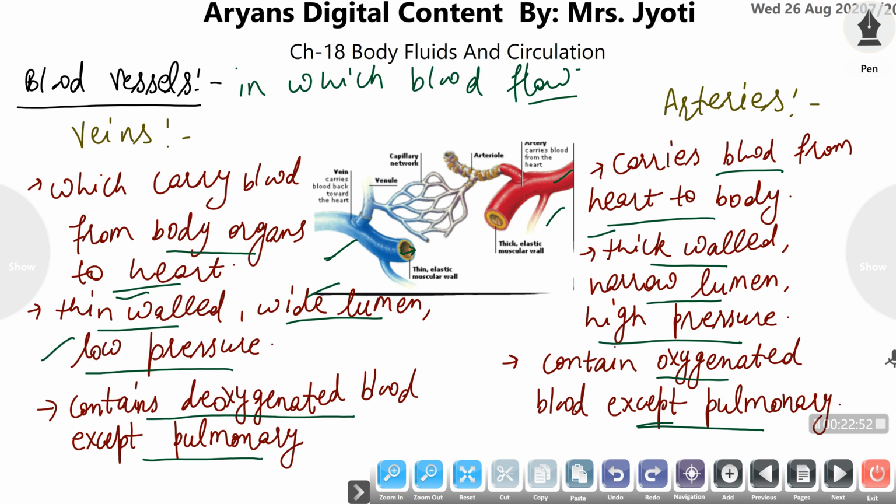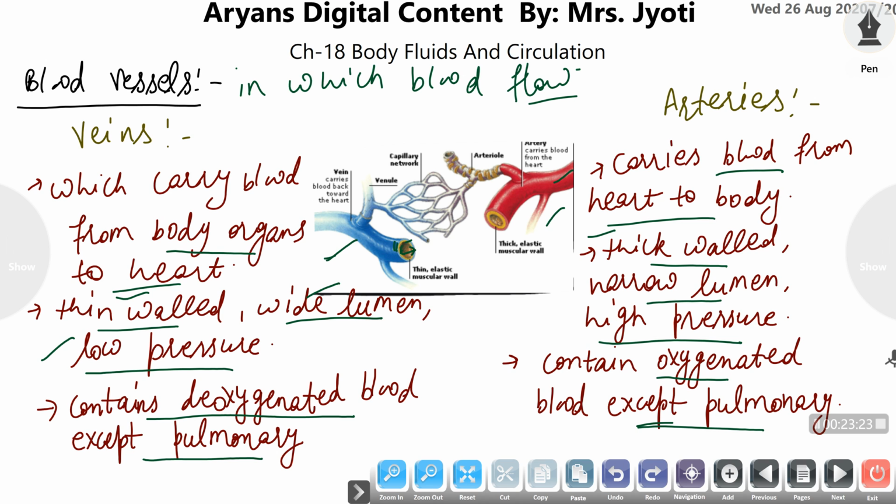The wall is generally made triple layered. The innermost and outermost will be the epithelium. Between the epithelial tissue there is a layer of connective tissue, and between the connective tissue and the epithelial tissue the muscular tissue is present. The muscular tissue is responsible for the flow of blood through the arteries. It makes the blood vessels flexible, making them suitable for blood flow.